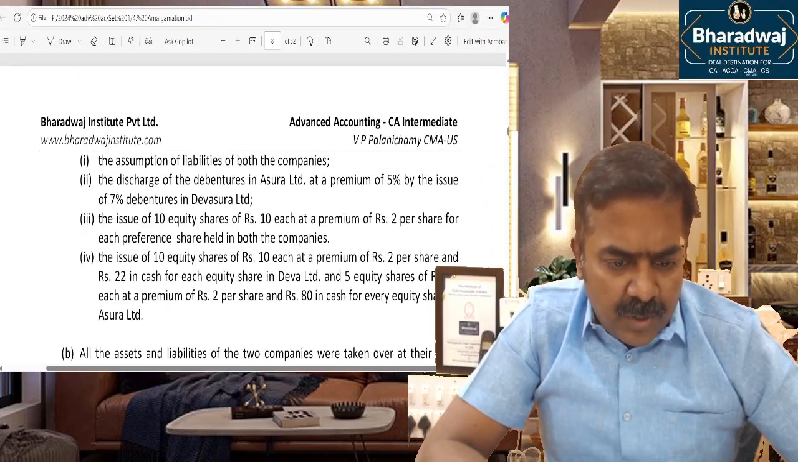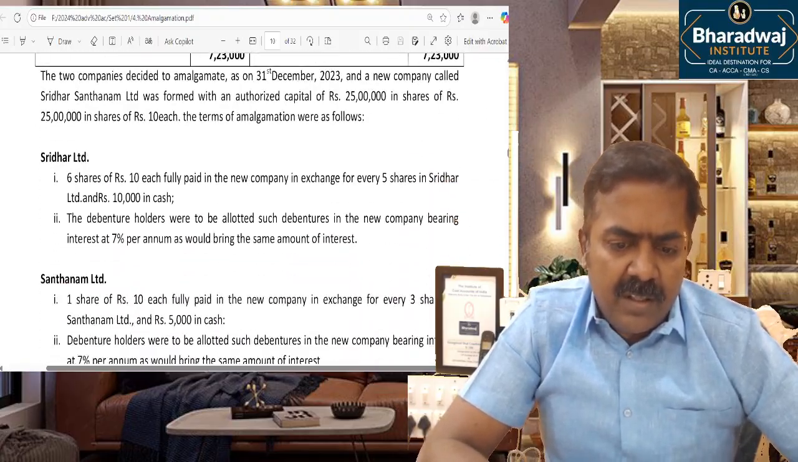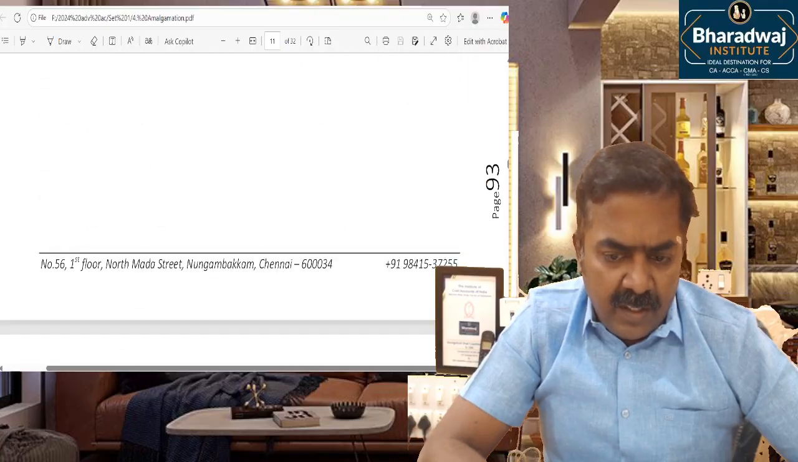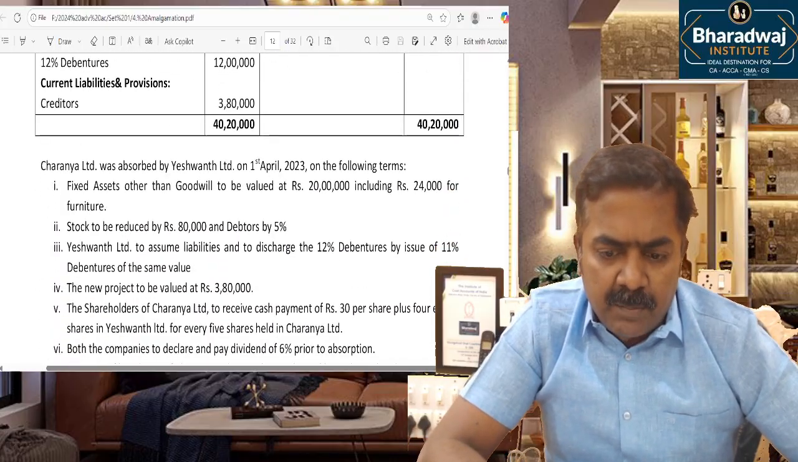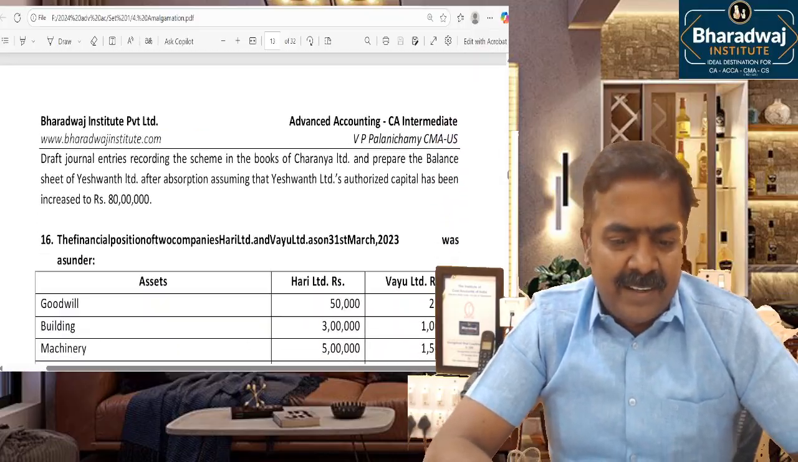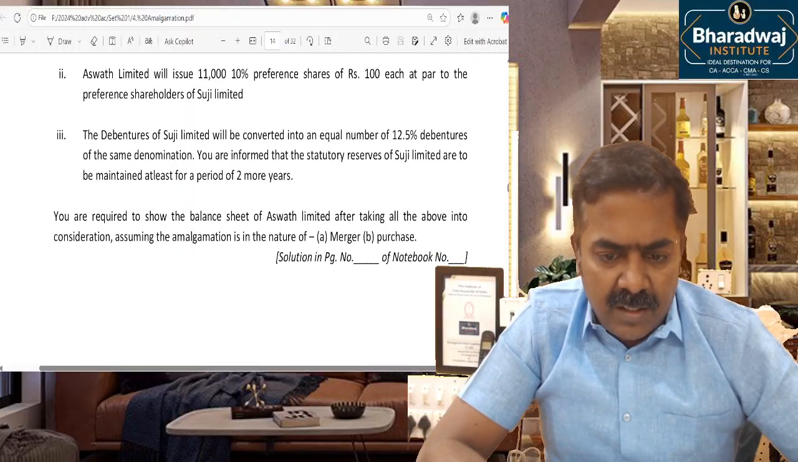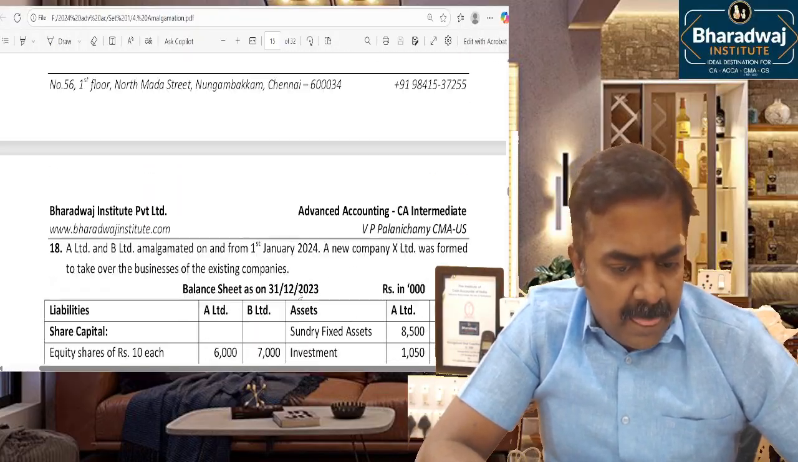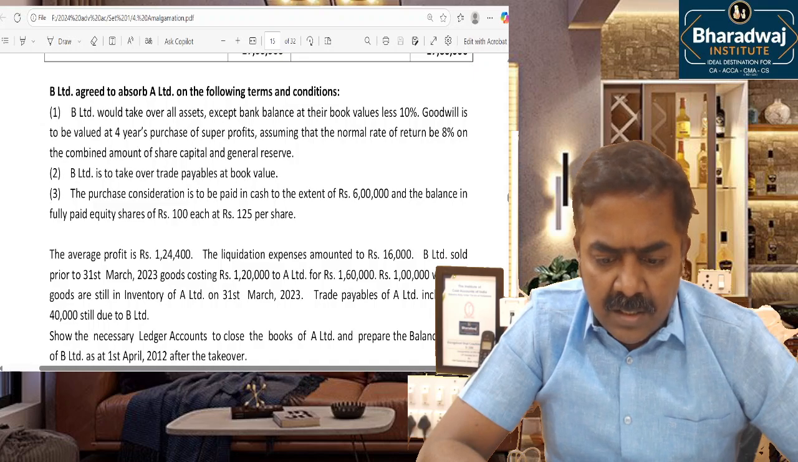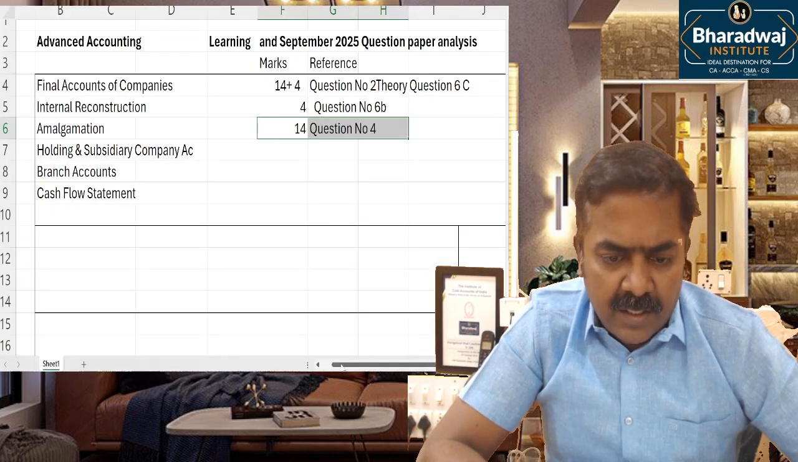You prepare the purchase consideration, value the goodwill, and thereafter prepare the new balance sheet. You can find many questions we have done in the same model. As expected, the Hari Vai Limited questions, many questions we have solved. It is not one question; we have done many questions based on amalgamation. As expected, it was tested for about 14 marks.